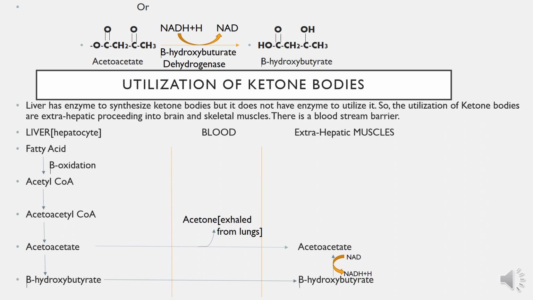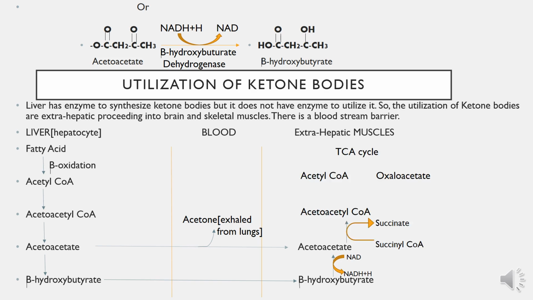Beta hydroxybutyrate is reconverted into acetoacetate by the reduction of NAD into NADH plus H plus ion. Acetoacetate reacts with succinyl-CoA to form acetoacetyl-CoA and succinate. Then acetoacetyl-CoA is converted into acetyl-CoA and succinate is converted into oxaloacetate.